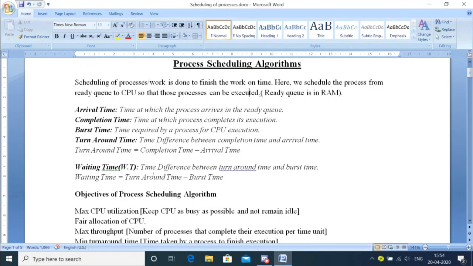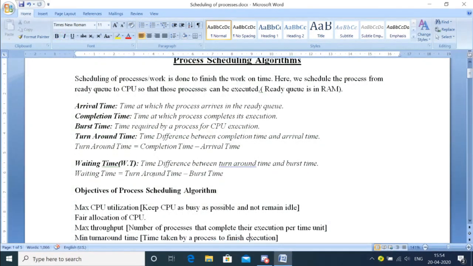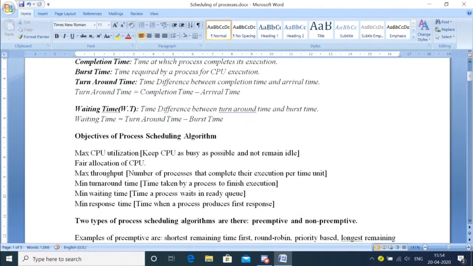These are very important parameters that we will be using in the scheduling algorithms. Now we are using scheduling algorithms, but there has to be a purpose, isn't it? There has to be an aim.